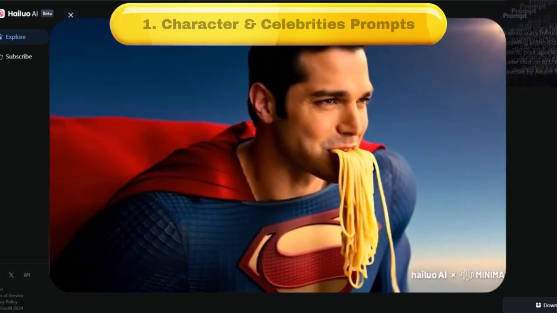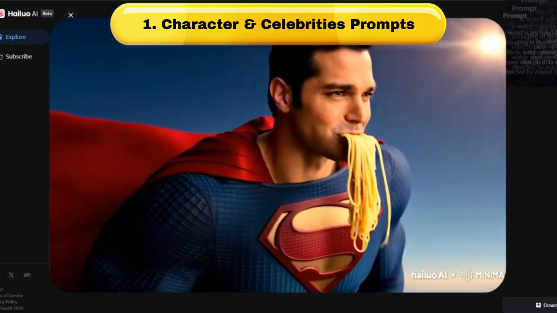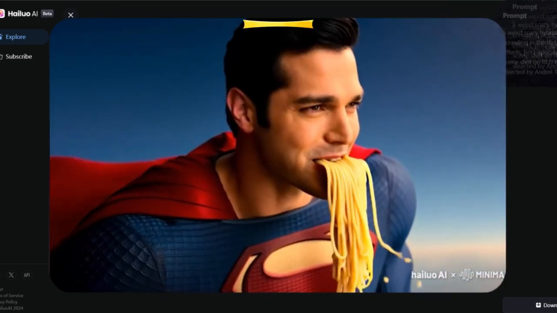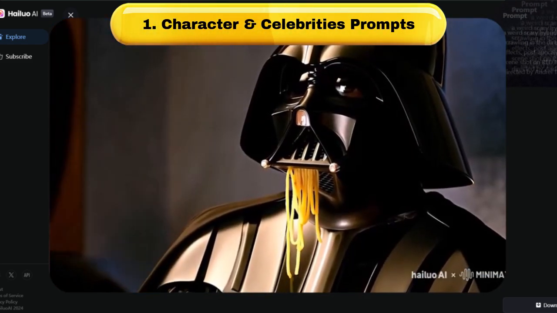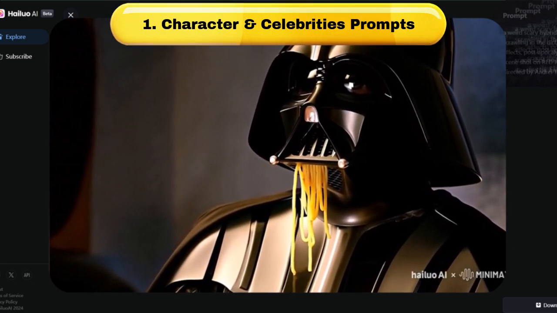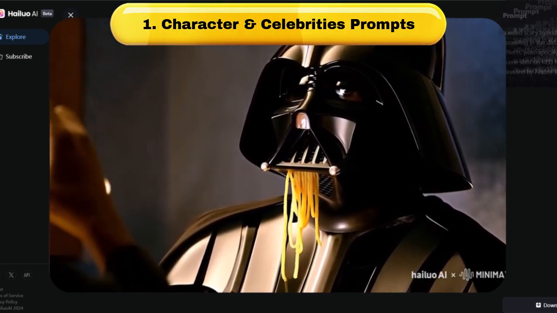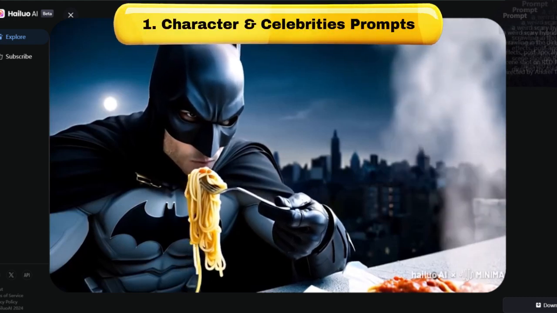And here's Superman eating spaghetti while flying. Now I'm guessing eating spaghetti while flying is pretty hard to do. And here's Darth Vader attempting to eat spaghetti, and it seems like he's got it stuck in his mask. And Batman got jealous, so he decided to have some spaghetti too while he's enjoying a lovely night on his own on a rooftop.